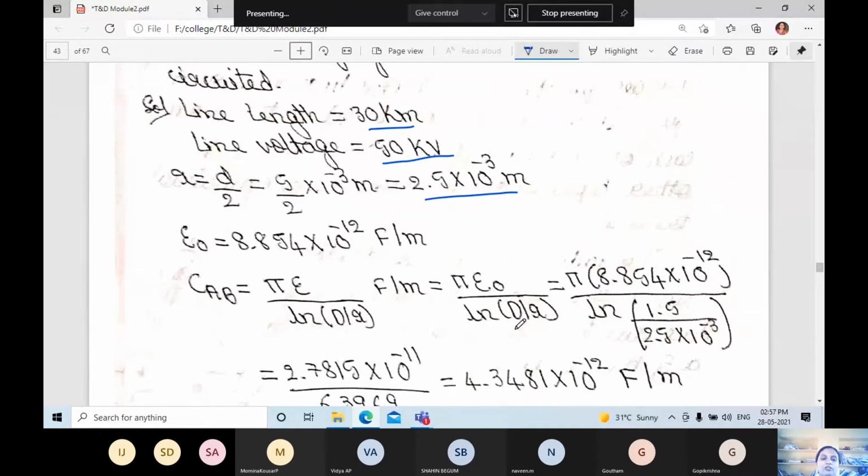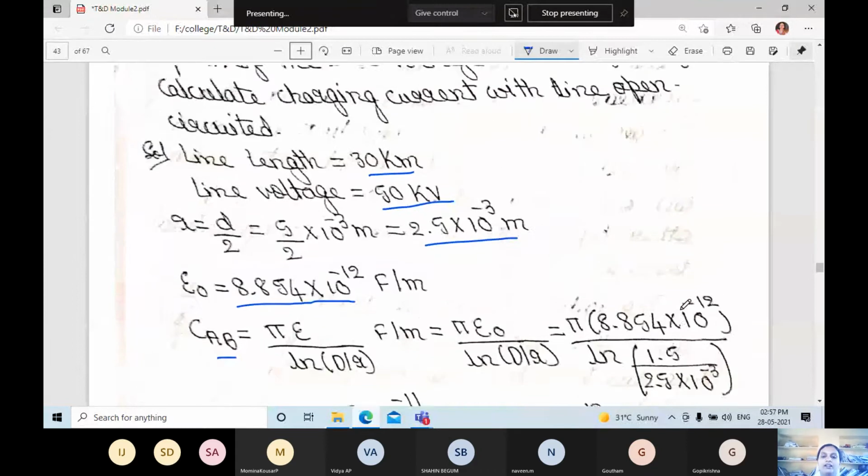Radius. Epsilon naught value is the standard 8.854 into 10 to the power of minus 12 farad per meter. CAB is equal to pi epsilon naught divided by ln D by R. Substitute the value of epsilon naught, and the D value is 1.5, which they have given in the question.